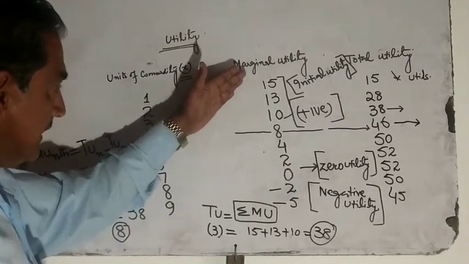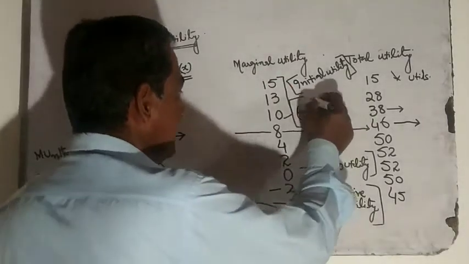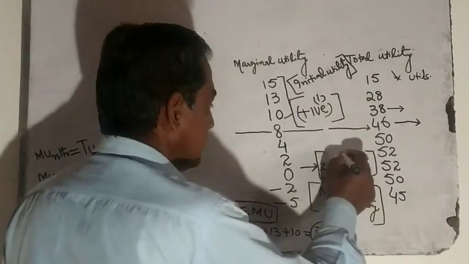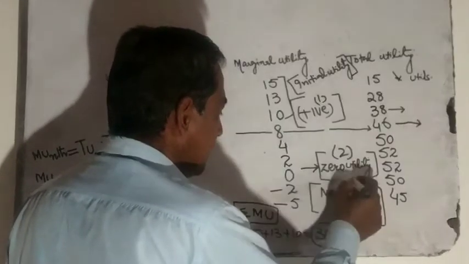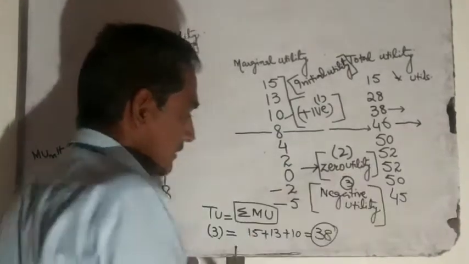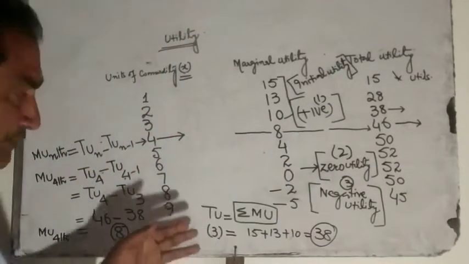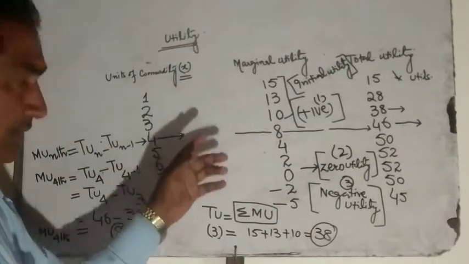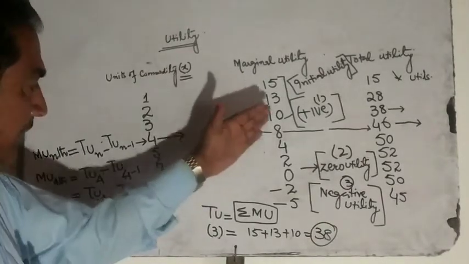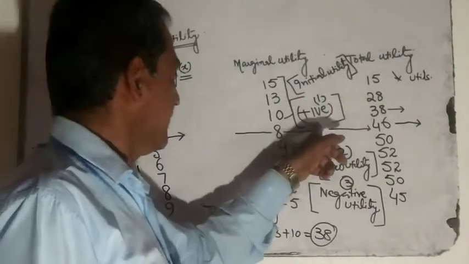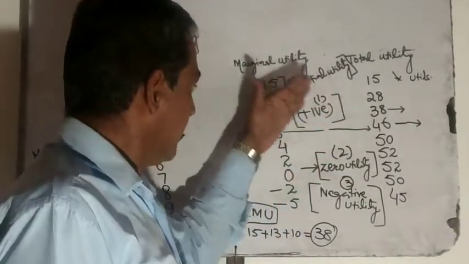Here we see there are 3 stages. It is positive first, it is 0 utility second, it is negative utility third. When we go to the graph, we have to show the utility schedule on a graph where we will see the curve in its positive phase.